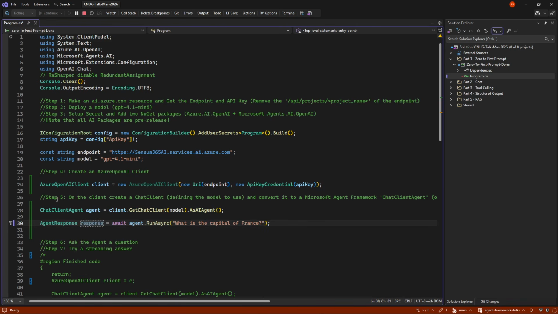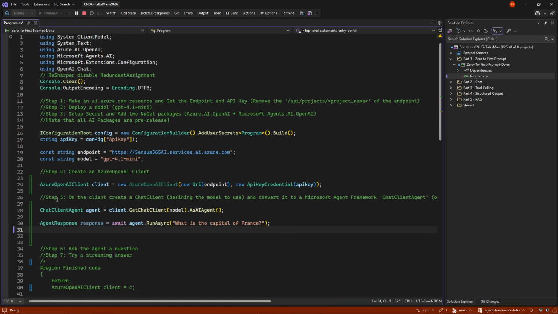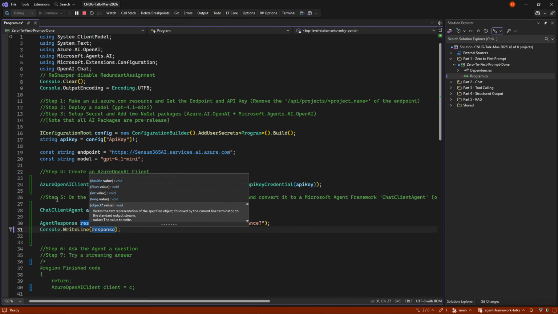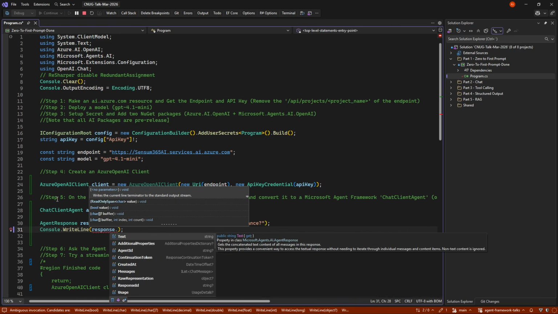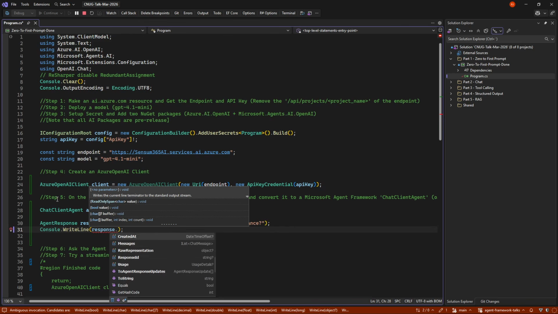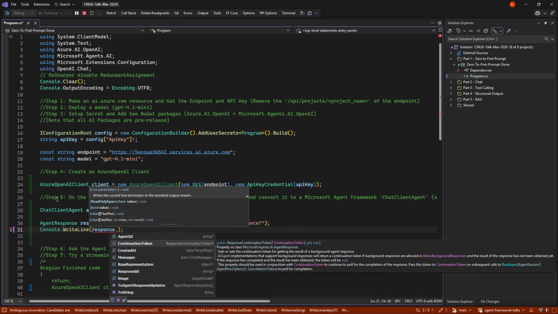So if we get a response back, we can just say Console.WriteLine response, because the response object has a string method that just gives back its text. But again, the response object has a bunch of things in it for information about what we just received, the usage and so on.